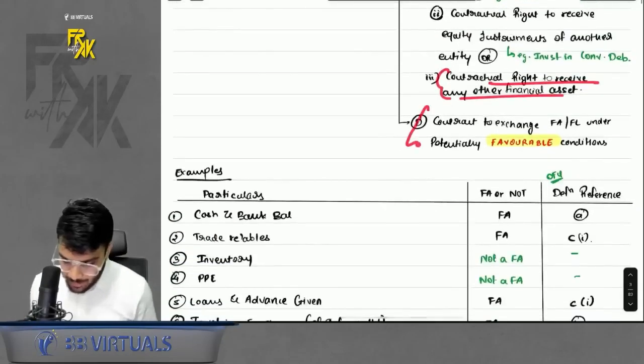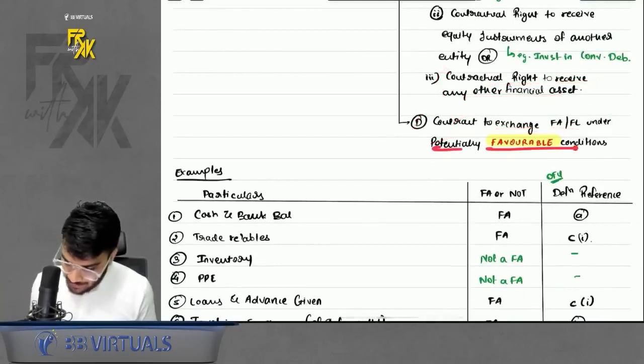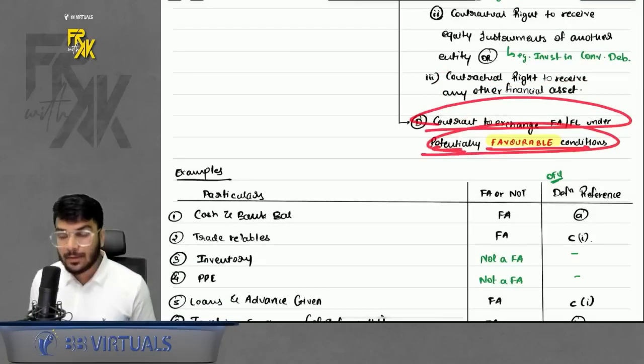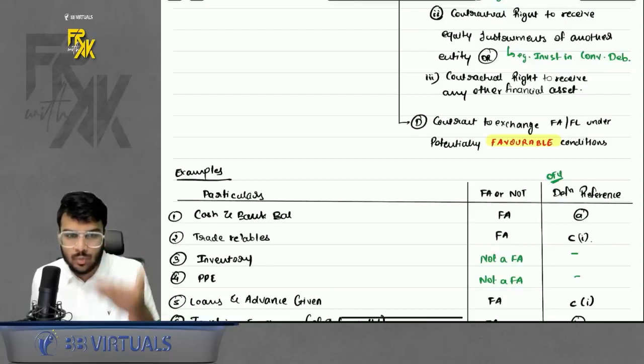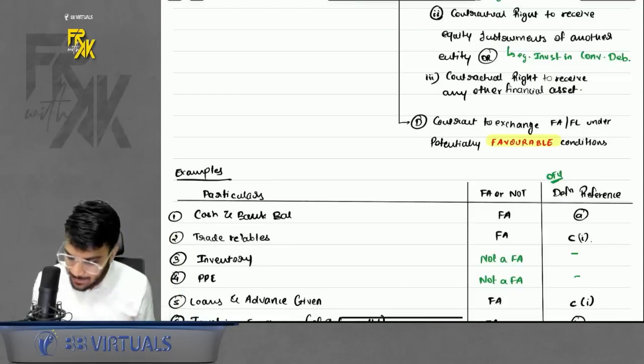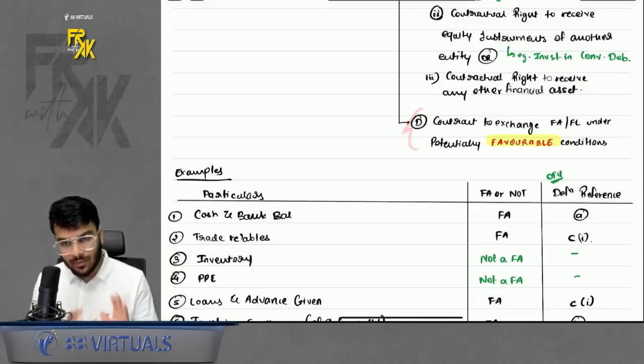Okay. And also there is a D point, contract to exchange financial asset or financial liability under potentially favorable conditions. What are these? These are nothing but derivative instruments, just like betting. When you bet, either there is a probability to win or lose. If you are in a winning position, that means you are in a favorable condition. So such derivative contracts will also be a financial asset for you. Example is there below, we will discuss it, don't worry.